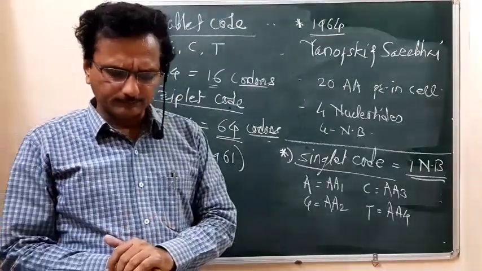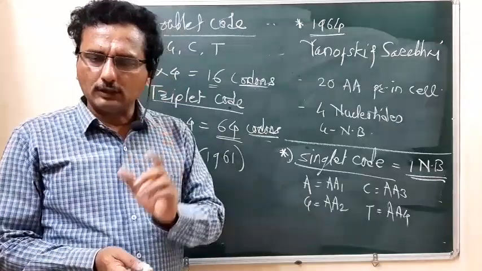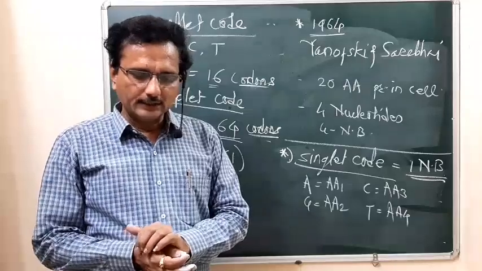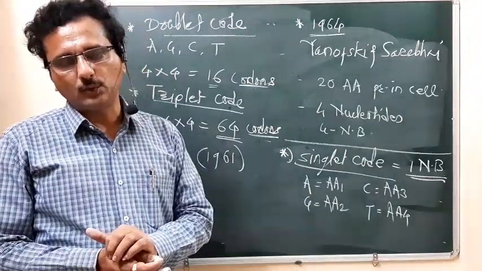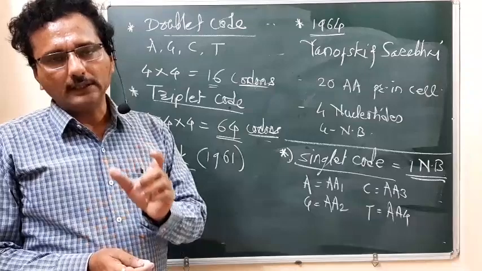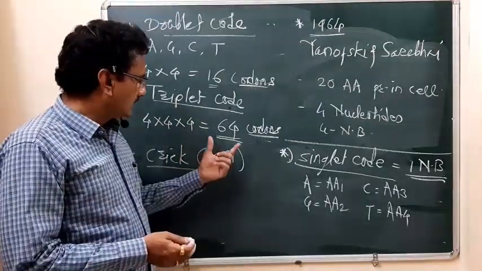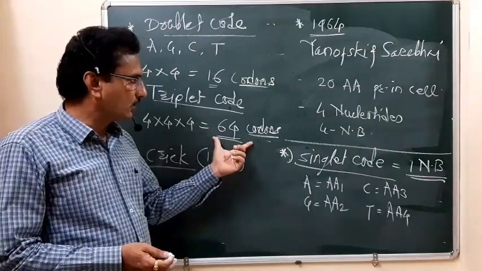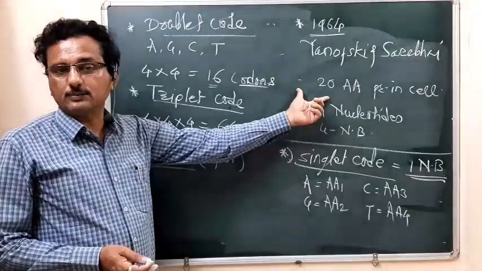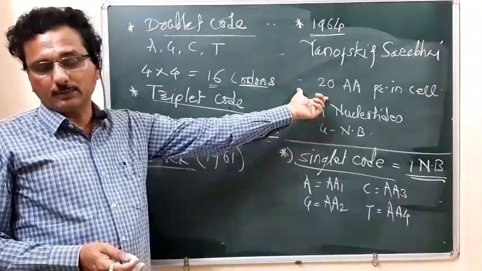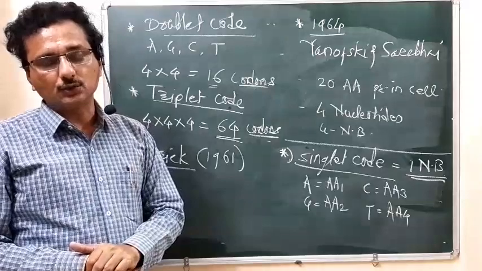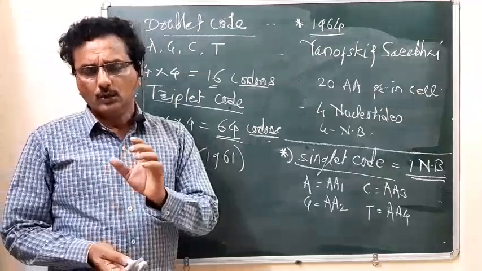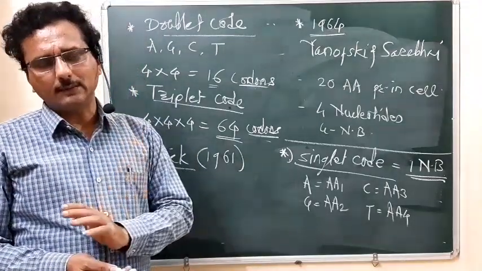And remember, one more evidence was given by the scientist George Gamow in 1954. There are 64 codons, and these 64 codons are sufficient for coding the 20 different types of amino acids in the cell. Such evidence was given by the scientist George Gamow in 1954. So students, I think you understand well.